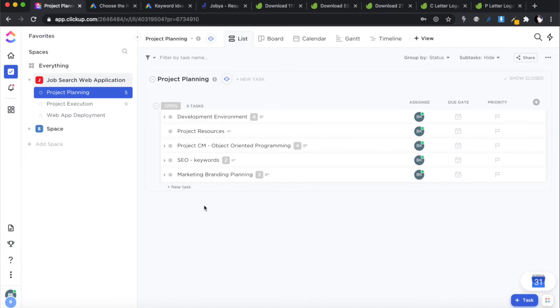Now, the keyword is out of the way. The next thing that we need to do, according to our brand, to our schedule, is to do the marketing and branding.